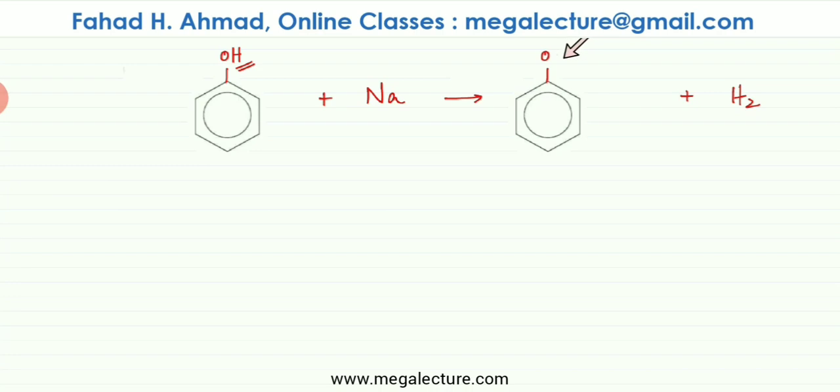So here I've displaced the H. The oxygen is going to get a minus charge, and Na plus 1 is going to displace it. So this would be sodium. It's going to be called sodium phenoxide. That is going to be produced, along with half a molecule of H2 because only one H got substituted. So this would be the reaction of a phenol reacting with a metal to produce salt plus hydrogen gas. So it's a typical metal plus acid reaction.